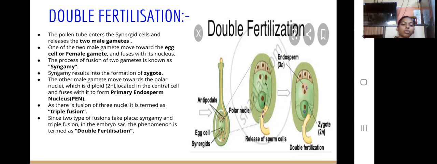Since two types of fusions take place, syngamy and triple fusion, in the embryo sac, the phenomenon is termed as double fertilization, as there is